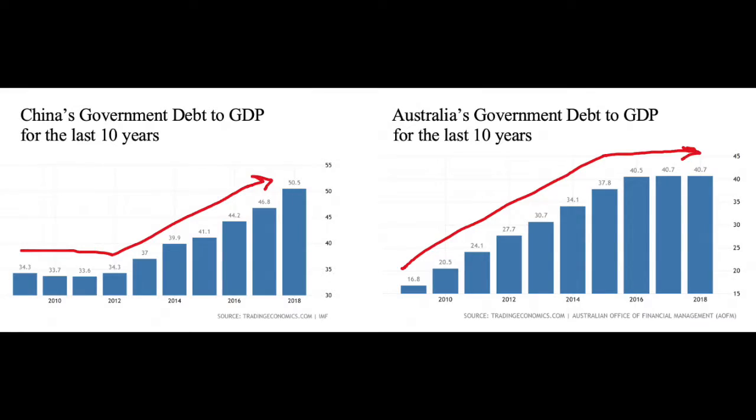The countries' increasing debt can be linked back to the percentage of their GDP, gross domestic product, which is utilized to pay back debts. China within 2018 utilized 50.5% of their GDP to pay back debts. This is a far cry from 2010, in which only 33.7% of their GDP was used to pay back debts. This increase can be observed through the graph on screen.